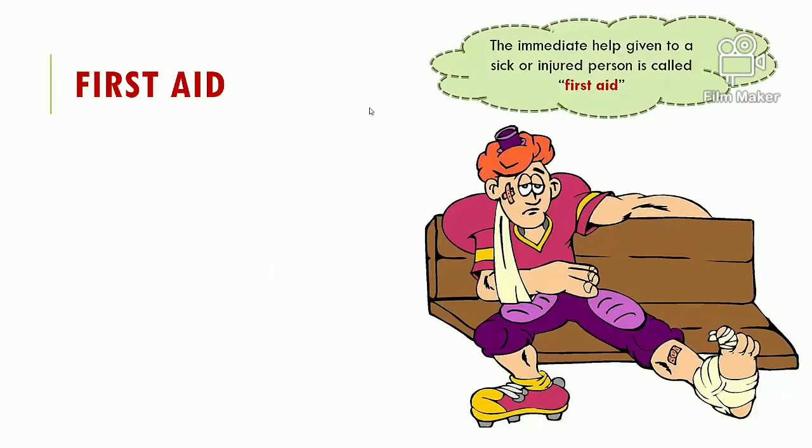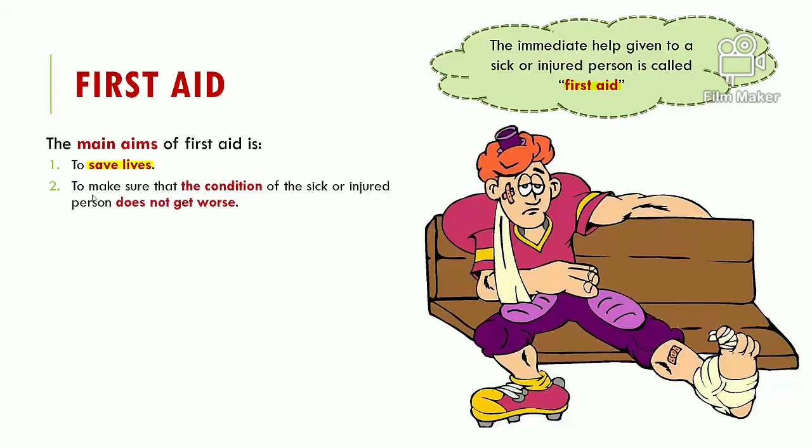So, what is first aid exactly? The immediate help given to a sick or an injured person is called first aid. This is the immediate help even before calling for help. And what are the main aims of first aid? The first thing is to save their life. Second, to make sure that the condition of the person who has been injured or sick does not get worse. You shouldn't worsen the situation for them. And third, to keep that sick or injured person comfortable till proper medical help arrives. So these are the three main aims of giving first aid.